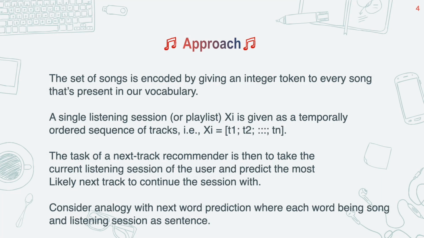We have used integer encoding for each song. This we have done because we only want the context in which these songs are played and not the actual semantic meanings of these songs, which may affect the listening session, because the word love can be present in both a sad song and an upbeat song, but we want to predict based on the listening session and not the actual attributes of the song.